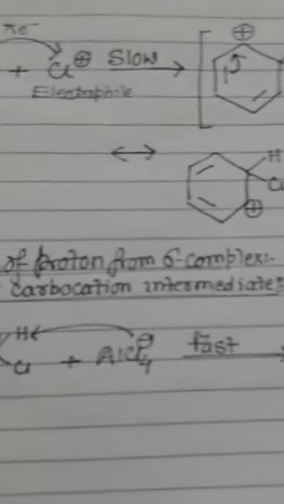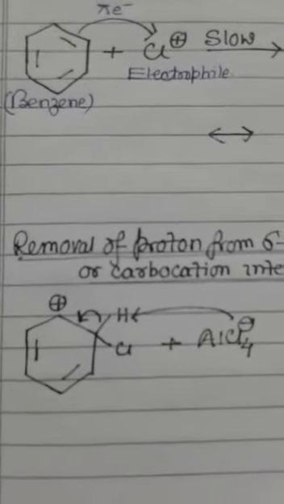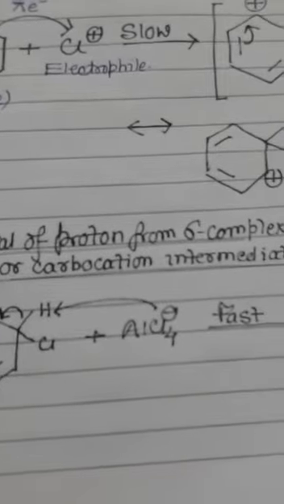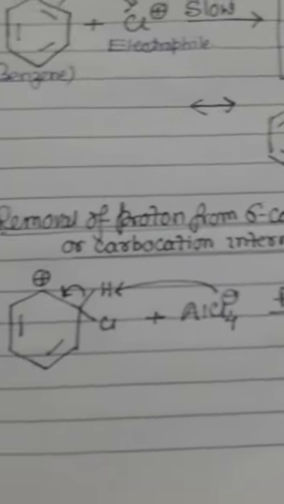And in the third step, the removal of a proton from the sigma complex or carbocation intermediate takes place.